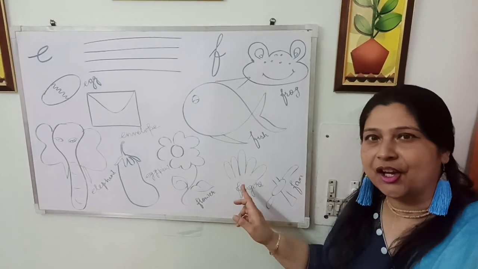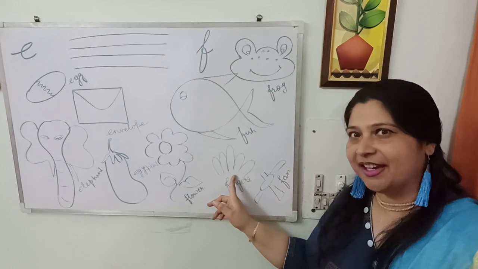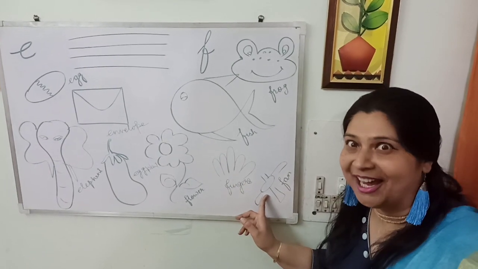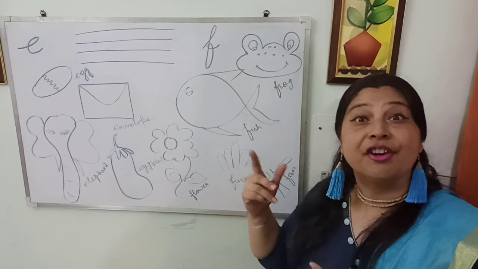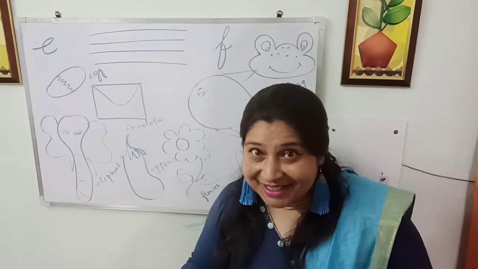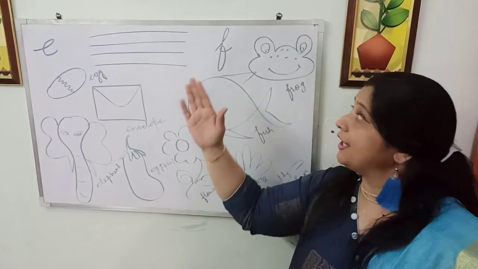So next is F fingers. These are all your fingers. F fingers, and this is a fan which gives you air around you, right? And F for family, right? F for flag. So these are all the words which start with F.